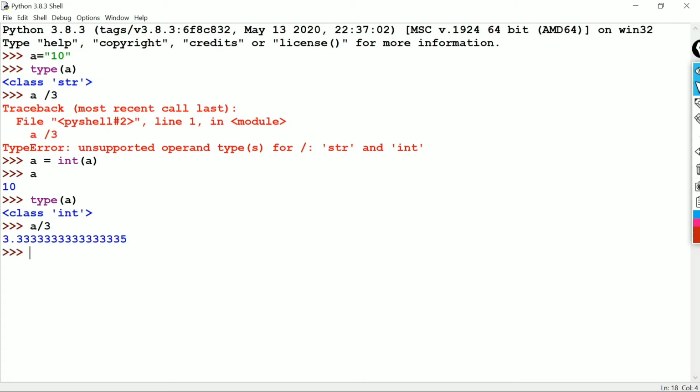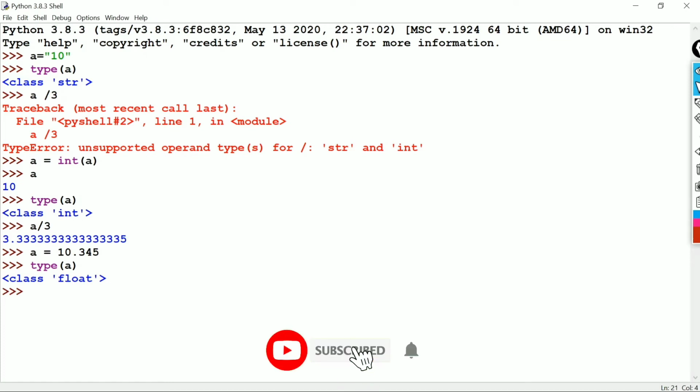Now we can perform A divided by 3. It is okay. This is very useful in Python because in future videos we will widely use this type of function in our programming. Next, for example, A equal to 10.345. We'll check the type of A. It will be float.